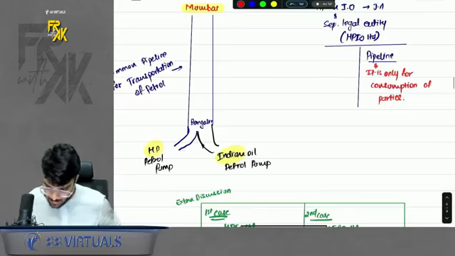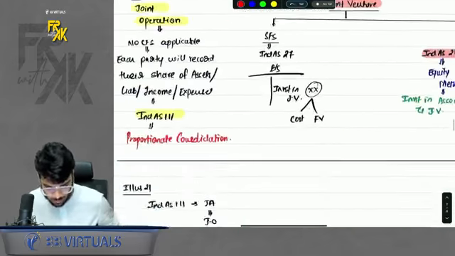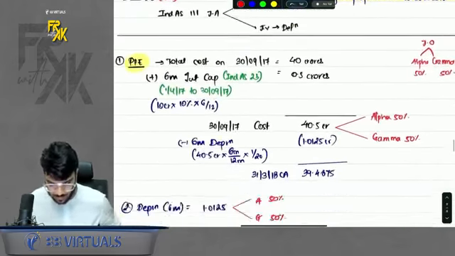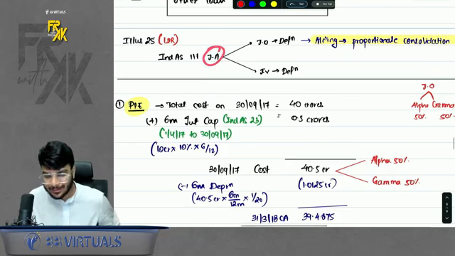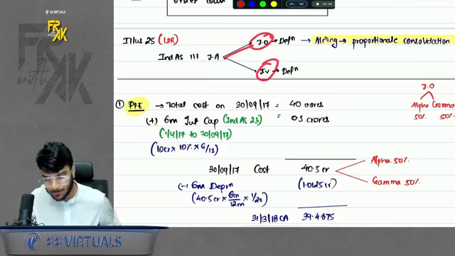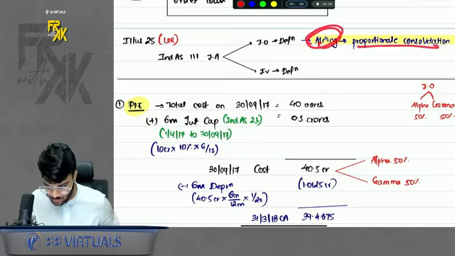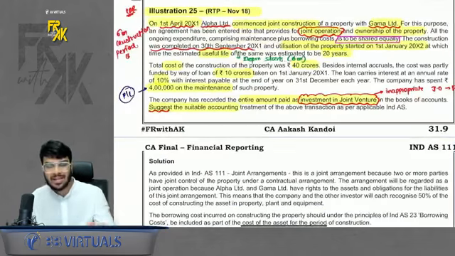How will you suggest? Whenever there is this type of question, you have to write the concept first. So we will define what is joint arrangement. Then we will define what is operation and venture. Then we will say it is operation in this case. So accounting will be done as per proportion consolidation. Now in whose company's books, they have asked, it is not mentioned.